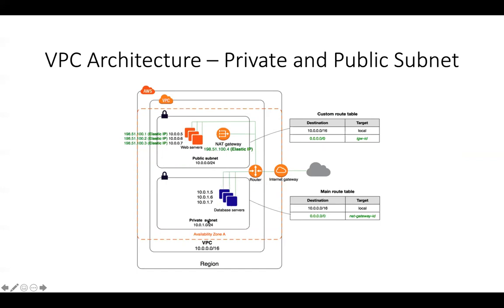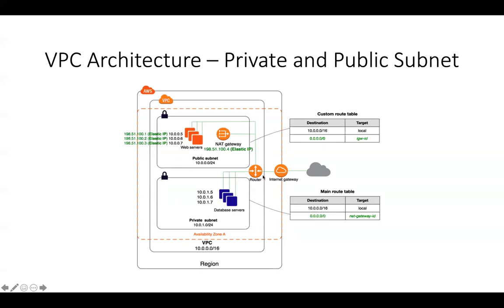And this particular private subnet has another EC2 instance, which could possibly be thought of as a database server, but for demo purposes, we are not going to install a database on that. So what we are going to simply do is go ahead and launch another EC2 instance over here in the private subnet. And you can see that we don't have any kind of public IP associated with it. We only have a private IP associated for instances within the private subnet, right?